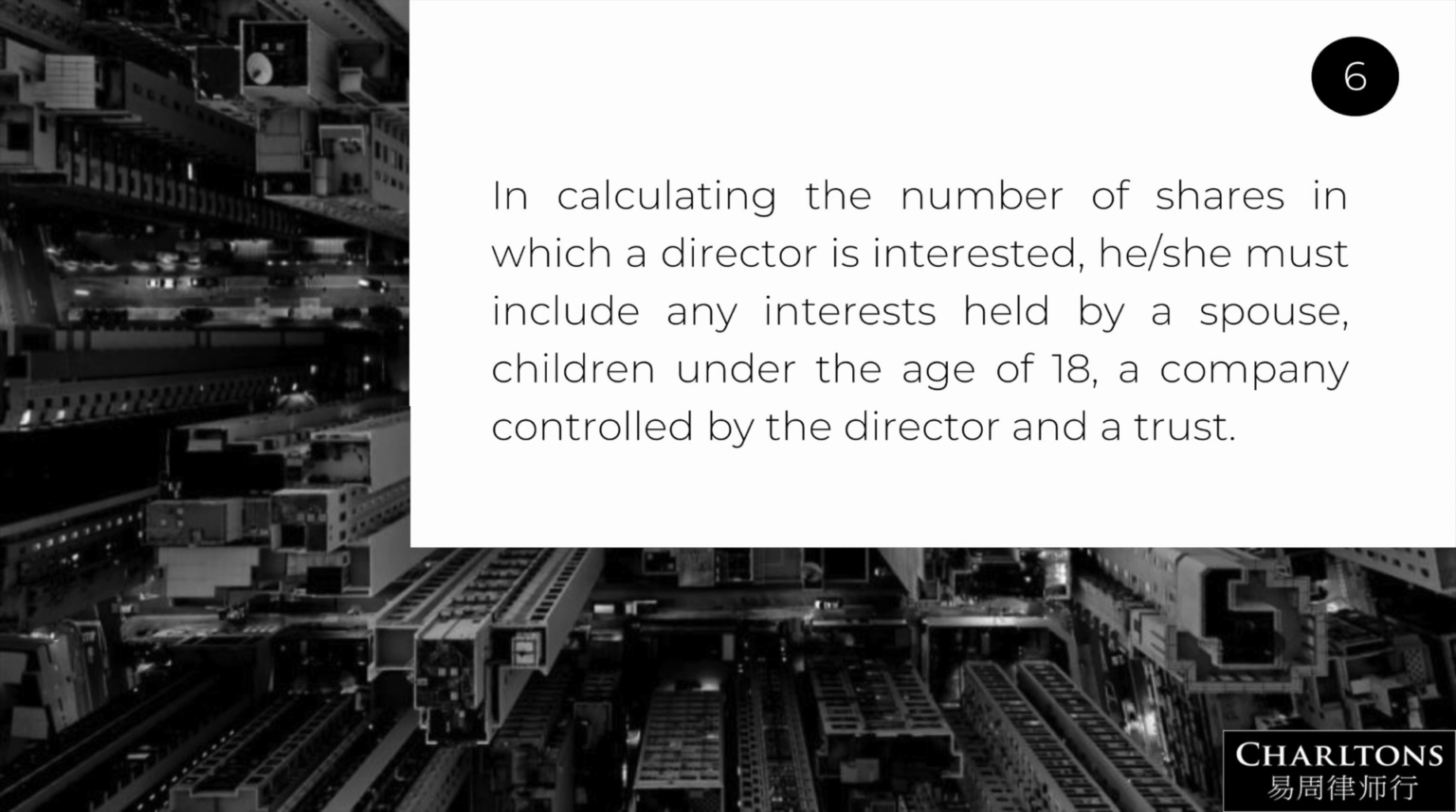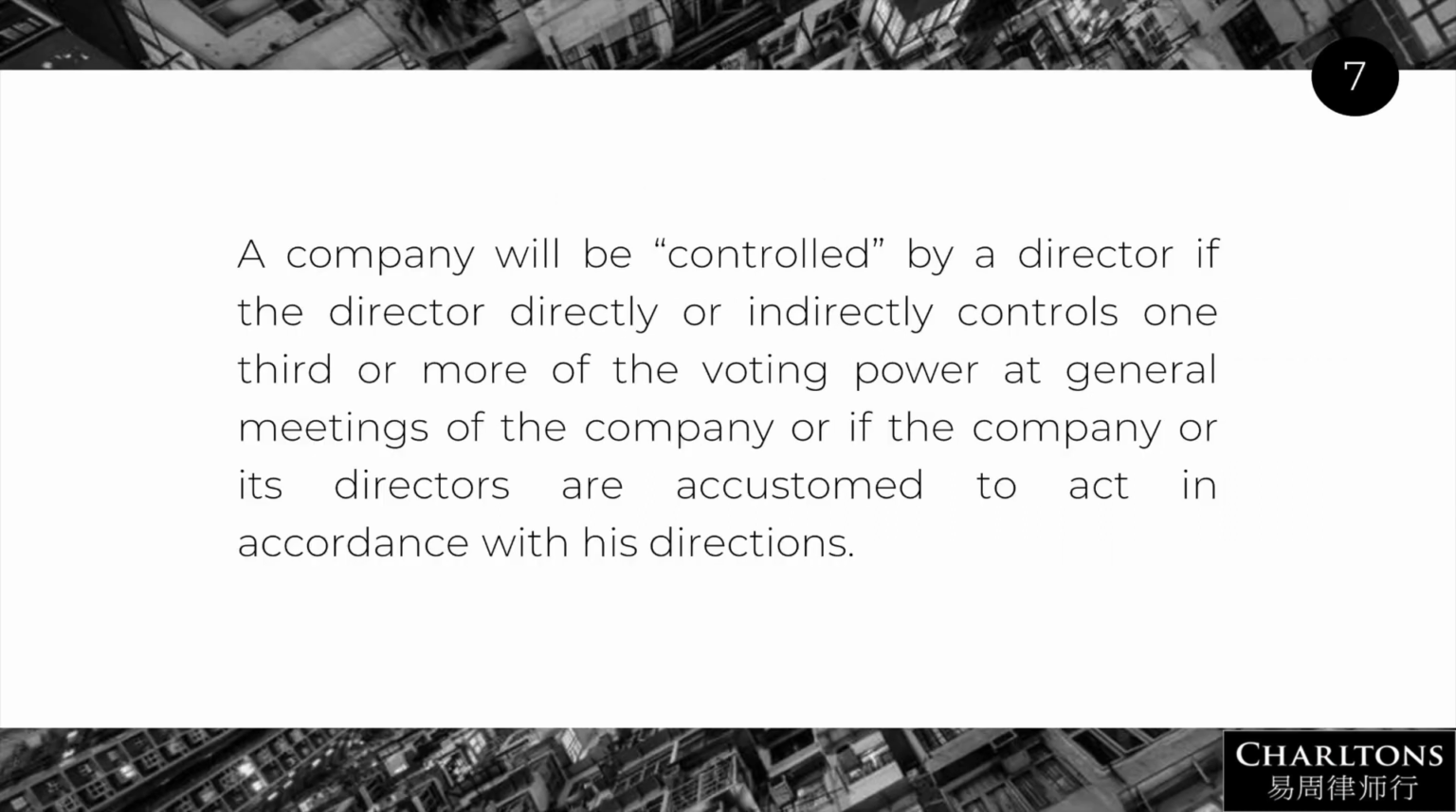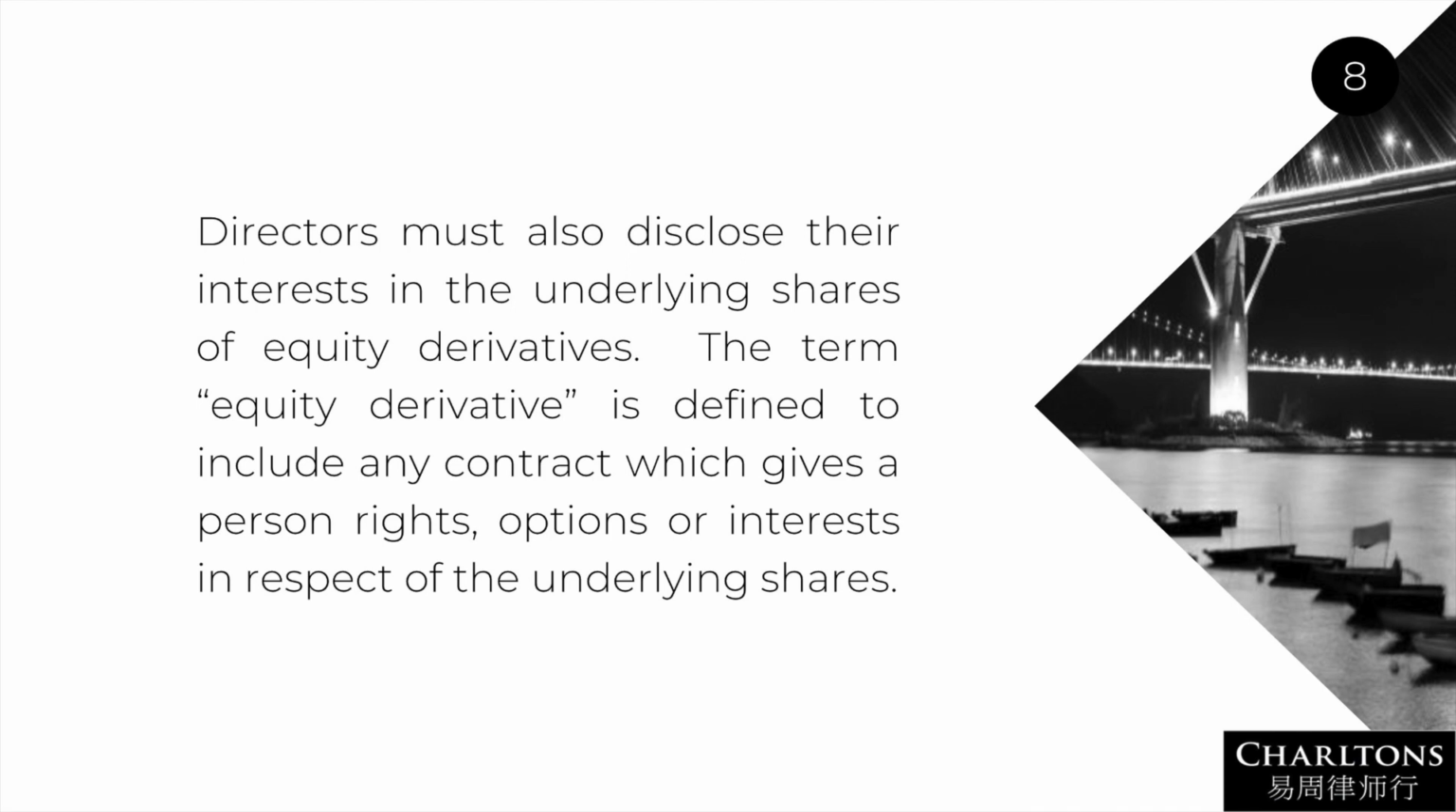In calculating the number of shares in which a director is interested, he or she must include any interests held by a spouse, children under the age of 18, a company controlled by the director, and a trust. A company will be controlled by a director if the director directly or indirectly controls 1/3 or more of the voting power at general meetings of the company, or if the company or its directors are accustomed to act in accordance with his directions. Directors must also disclose their interests in the underlying shares of equity derivatives.